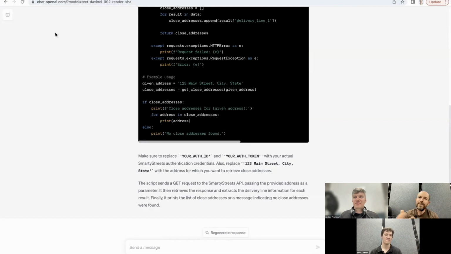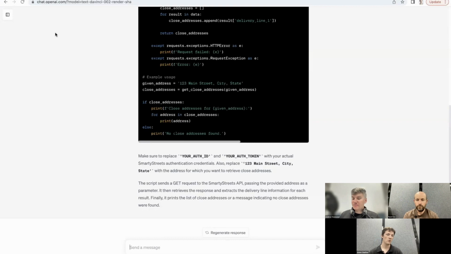You can give it context for things that are past that. Like we could tell ChatGPT that Smarty Streets has changed names to Smarty, and then start asking questions and referring to it that way in subsequent prompts. Sure. Okay, great.